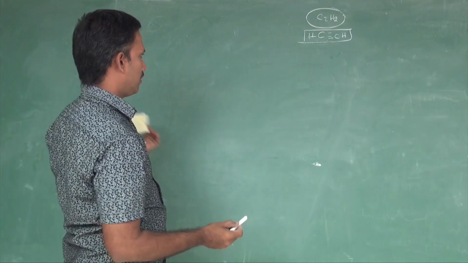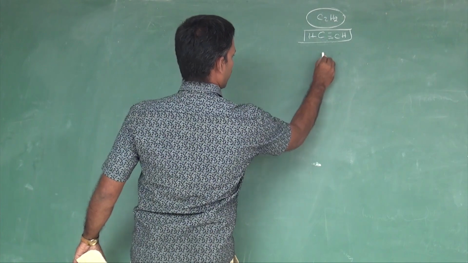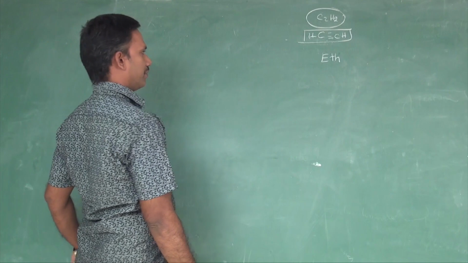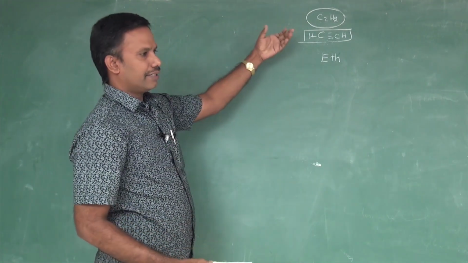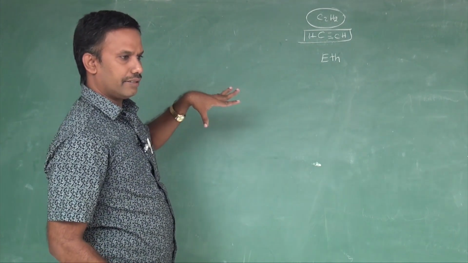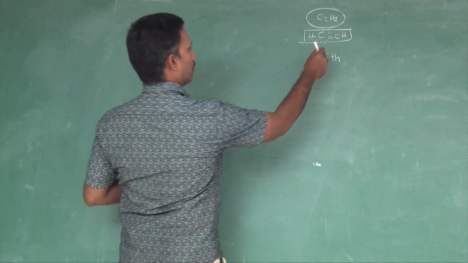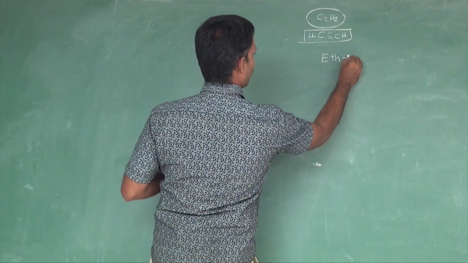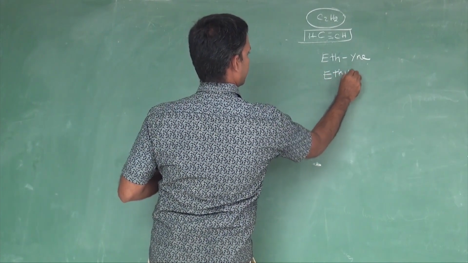As usual, we find the parent carbon root word: only 2 carbons, so eth. Then any prefix and suffix you need to find. There is no prefix at all. Prefix is nothing but anything other than the parent. This is the parent, there is nothing as a prefix, leave it. Then the primary suffix: triple bond is present, so we need to put Y and E. So the total name is ethyne.